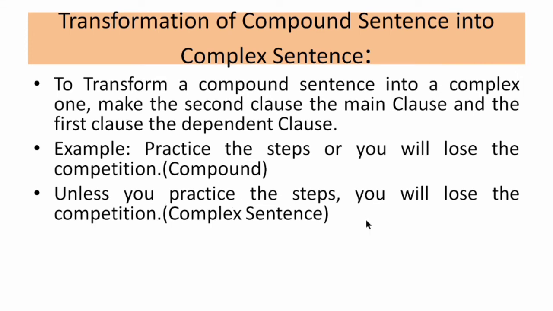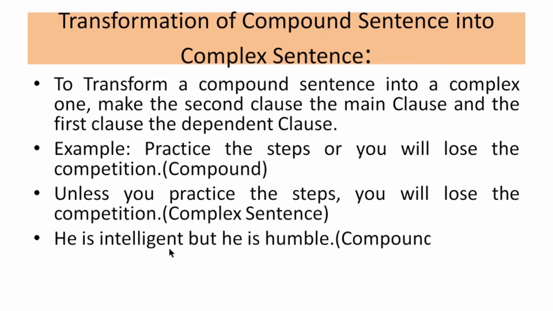One more example. He is intelligent, but he is humble. Again, we have two parts. The first is he is intelligent. The second part is he is humble. So what we have to do? We have to make the second part the principal clause and the first part a dependent clause.